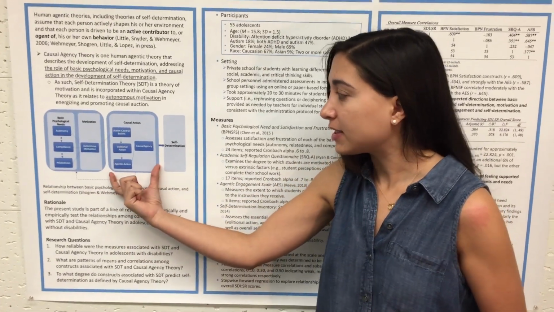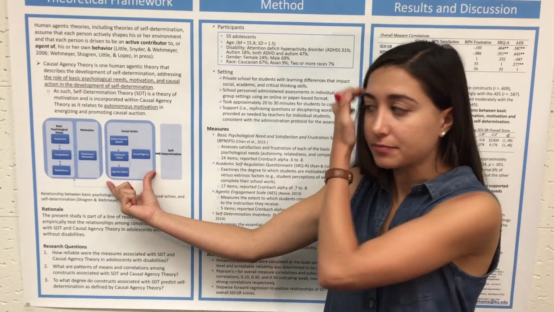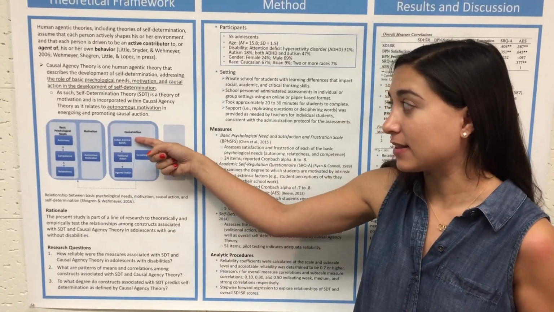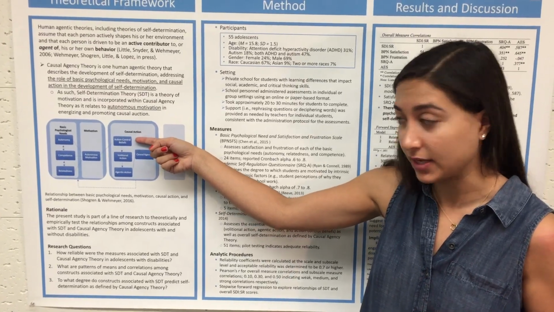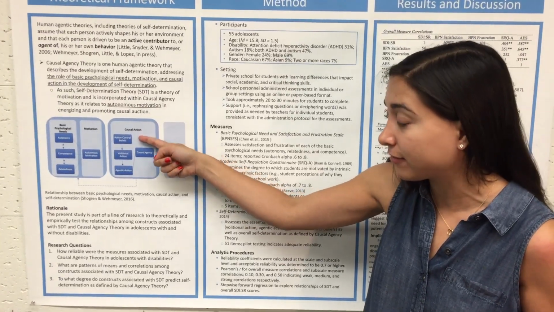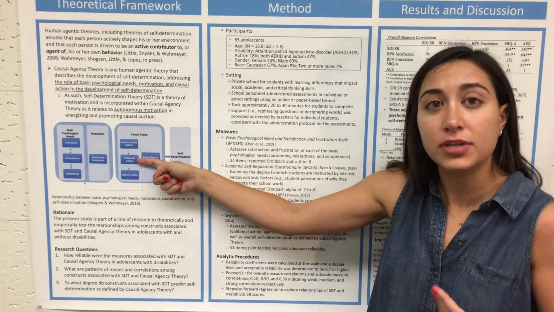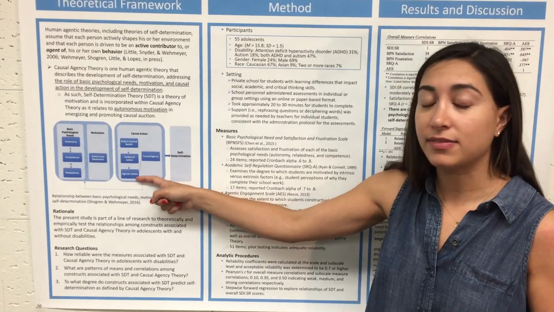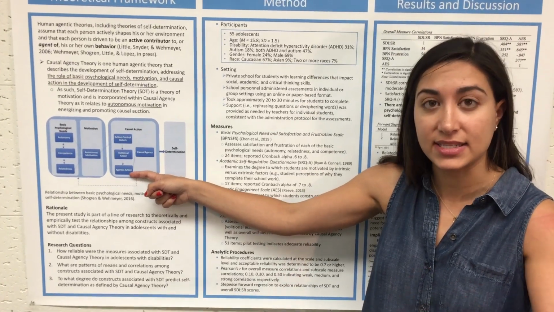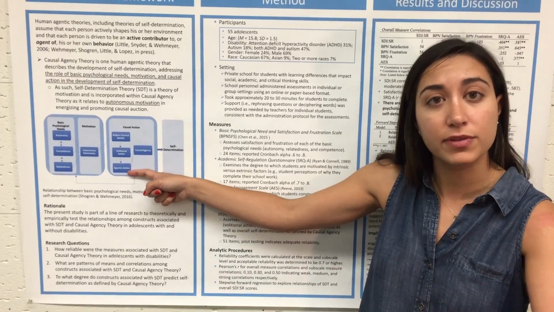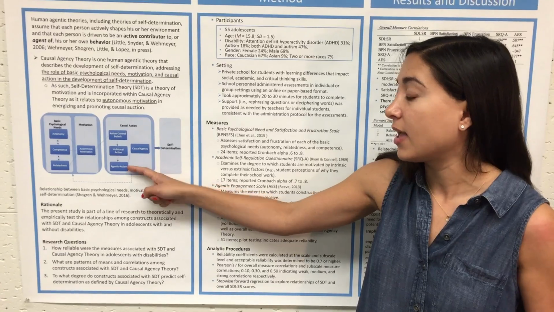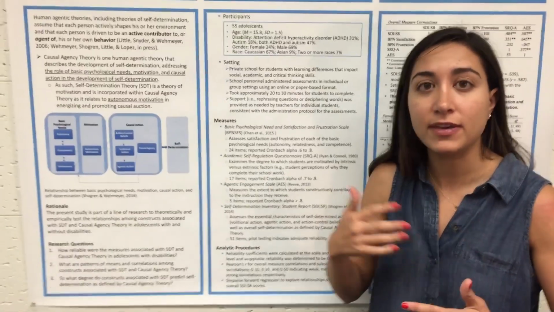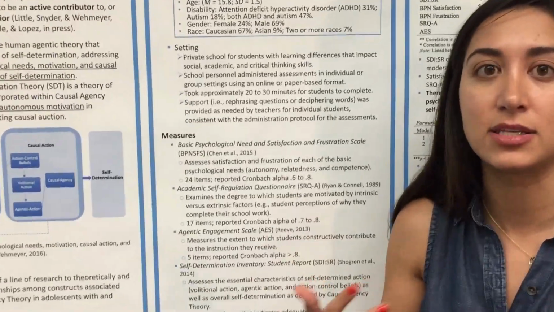Now, causal agency theory really gets at this idea of how do people act. So people act because they believe that they have the ability to make change happen in their life. They believe they have opportunities to make that change become a reality. And then they believe that they can take actions. They can take the steps necessary to improve their life or make things happen in their life. And that develops causal agency theory. So this idea of believing, having opportunities, and doing things to make things happen.